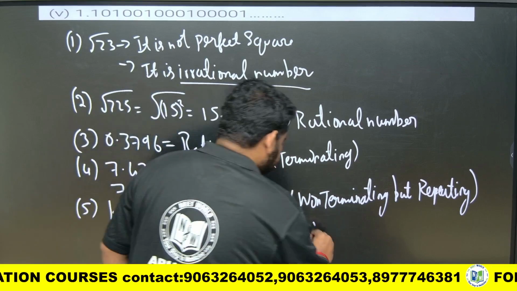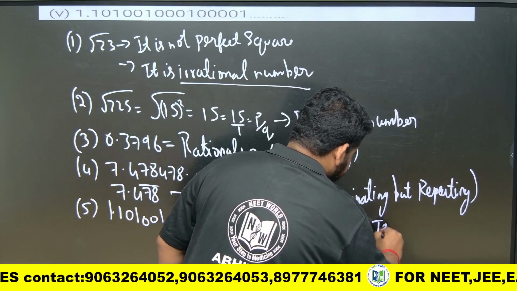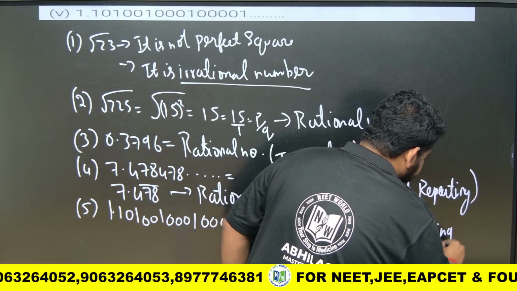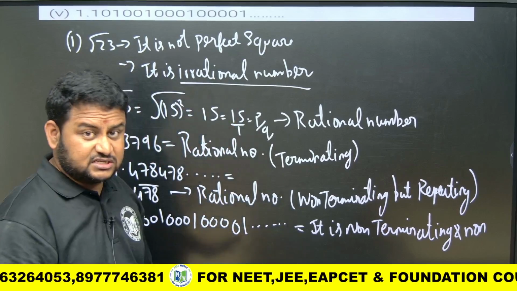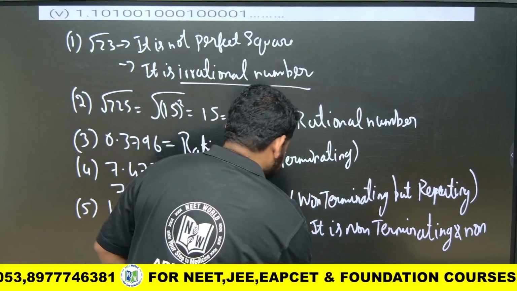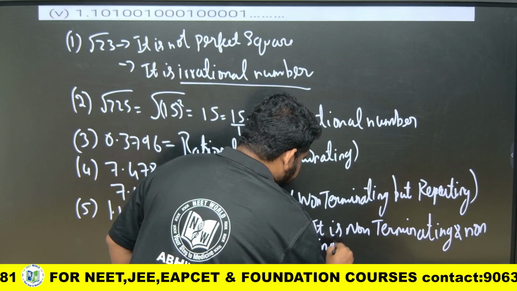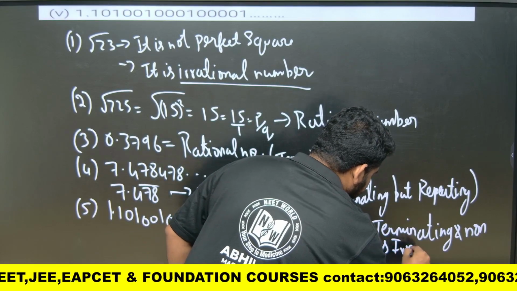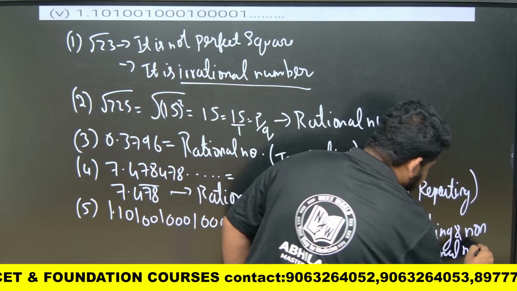It is non-terminating and non-repeating. Okay, therefore it is an irrational number. We are writing the reasons also. Therefore it is an irrational number.